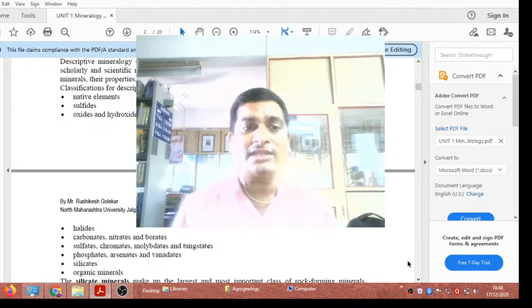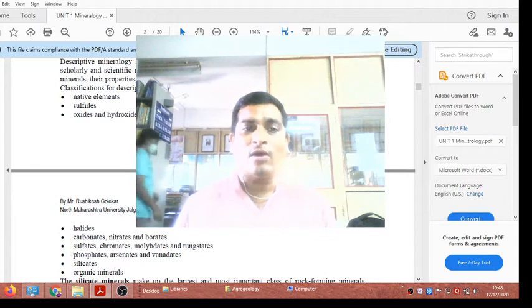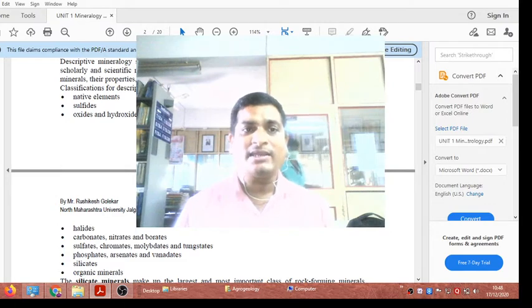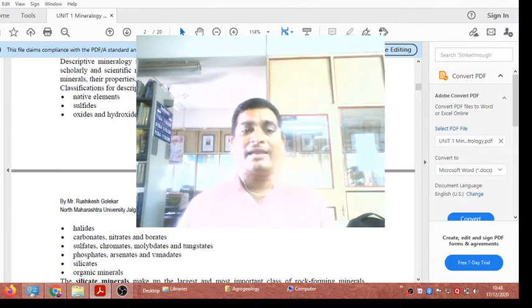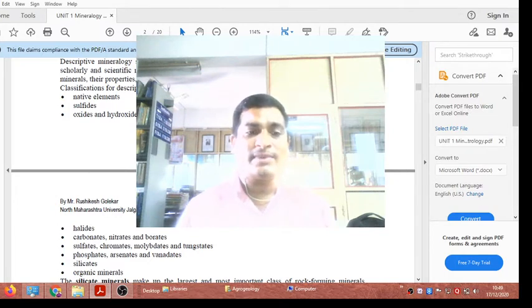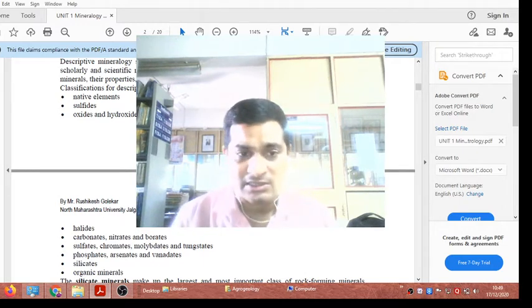These are the categorization and classification of descriptive mineralogy, including native metals like copper and iron, which belong to the native metal group. Then sulfide ores belong to the sulfide category. Then some of the oxides, like iron oxide, ferrous oxide and hydroxides, and halides like rock salt, gypsum and sodium chloride, belong to the halide mineral group. Then carbonates like calcite and others. Nitrate is also a fertilizer mineral, and borates are also used as fertilizer. Another classification is sulfates, chromates, molybdates and tungstates, and another one phosphates, arsenates and vanadates, and last one silicates